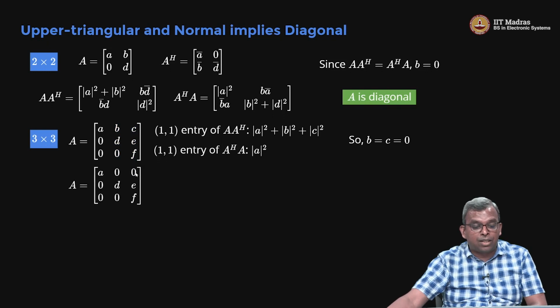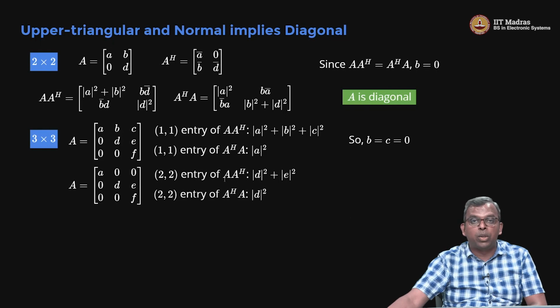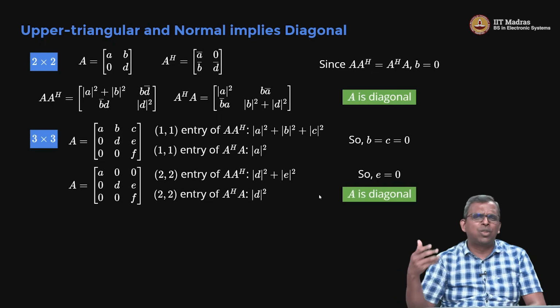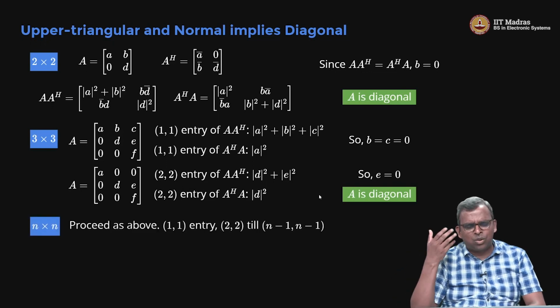Now, I am left with this form for A. I have this E here, and again I will look at the 2, 2 entry. If you look at the 2, 2 entry of A A Hermitian, you will get mod D square plus mod E square. The 2, 2 entry of A Hermitian A is simply mod D square. So, from there you get E equals 0 and A ends up being diagonal. So, this is another way in which you can see it for 3 by 3, and now you see what to do. The general case, you just proceed as above.